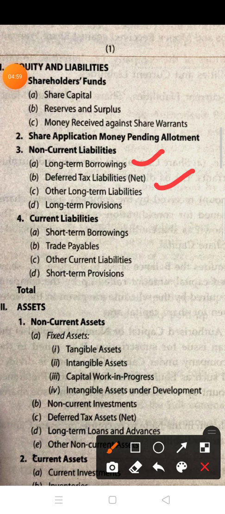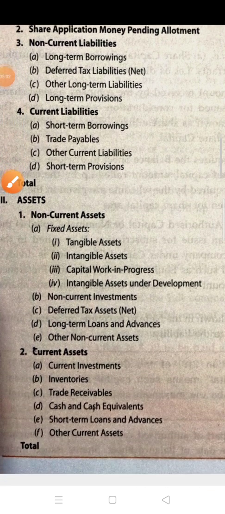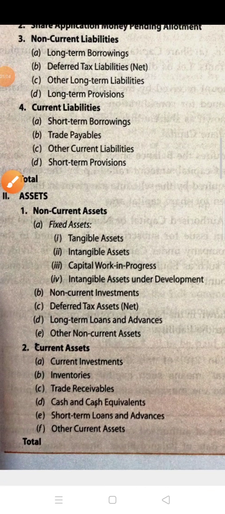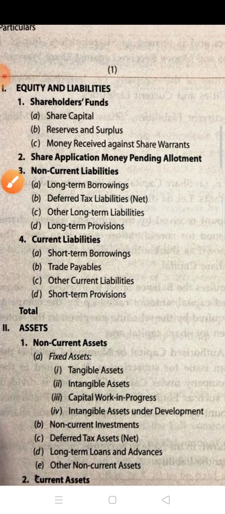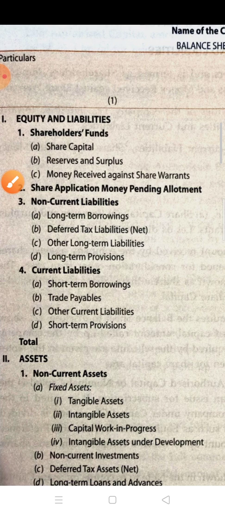Now next is current liability. The fourth heading is current liability. Under this, the subheadings are short-term borrowing, trade payable, other current liabilities, and short-term provision. Now see, this is the liability side. Now we will study in detail about it.